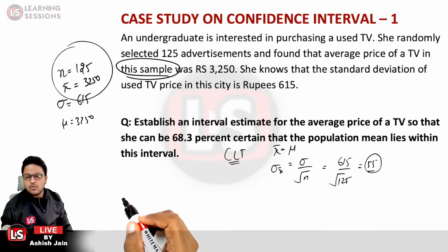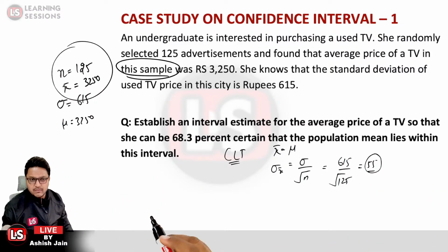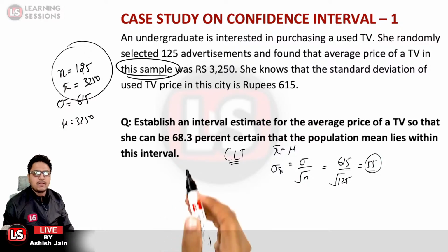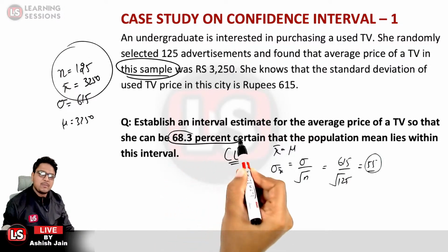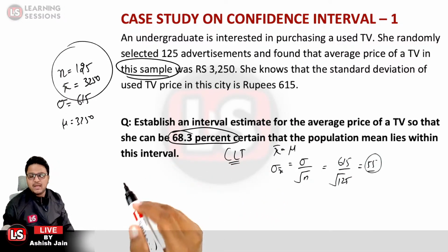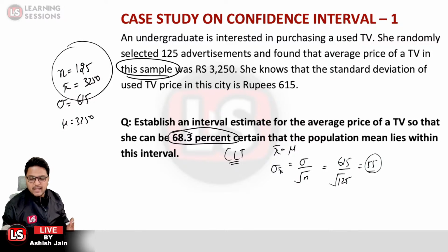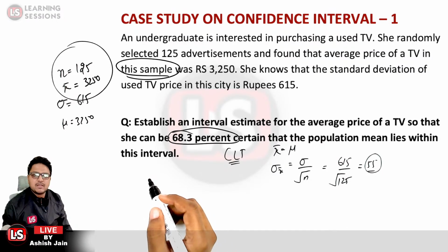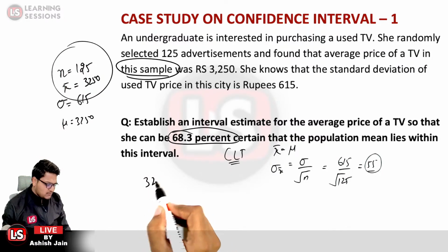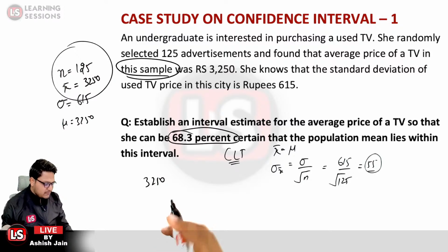And if you want to establish an interval where you can be 68.3% certain, in that case you will be adding and subtracting one multiplier of the standard deviation, and that would be the answer. So we are having the mean equal to 3250. And what is the formula related to it?